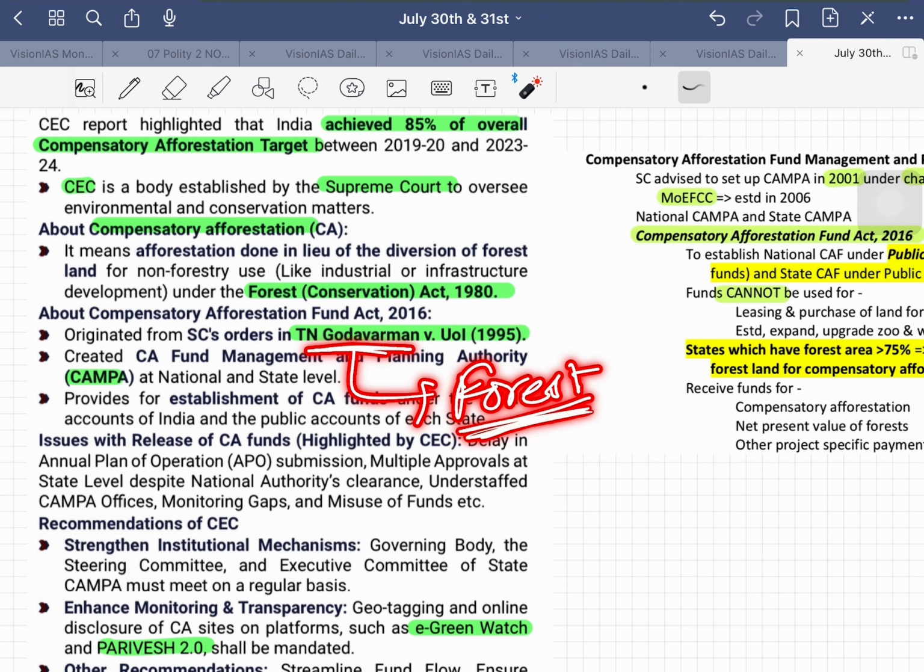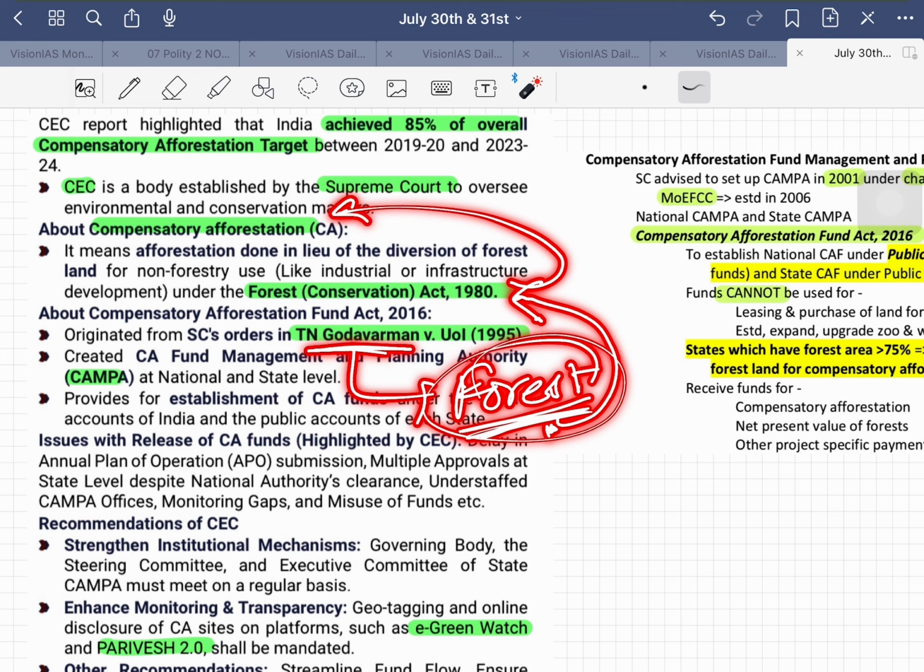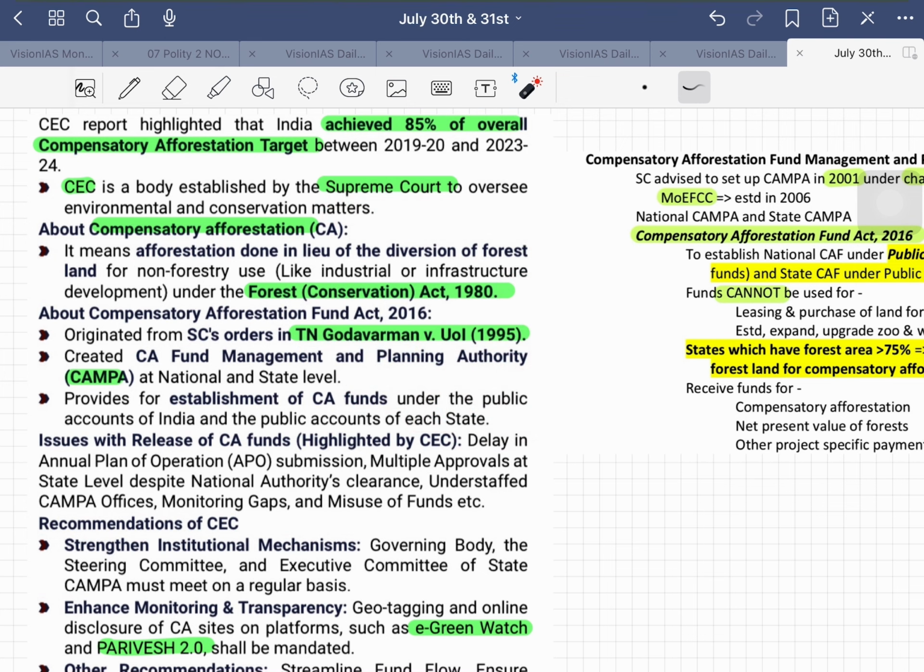It was very much in the news last year, and it will be in the news forever, because it's about forests. In this case, the Supreme Court said that every area that comes under the definition of forest in a dictionary will come under forest, and will be covered by the Forest Conservation Act 1980 for compensatory afforestation, even if the area is outside notified forest areas.